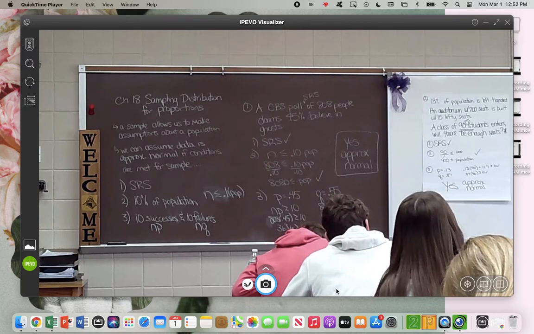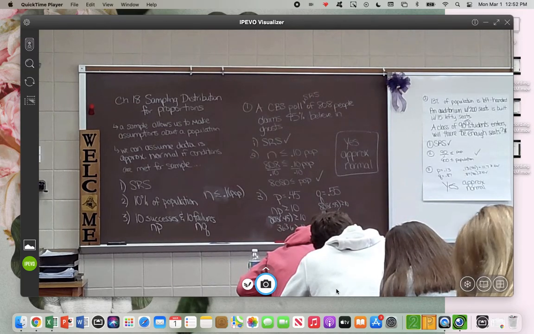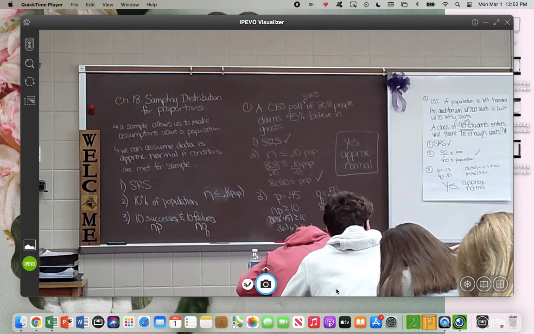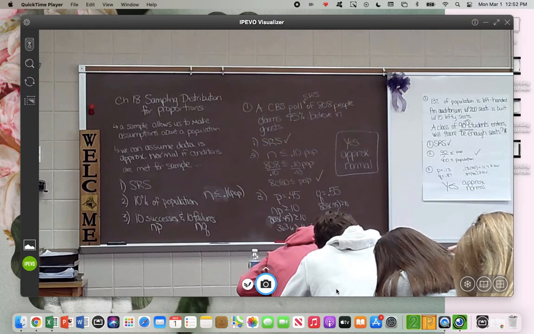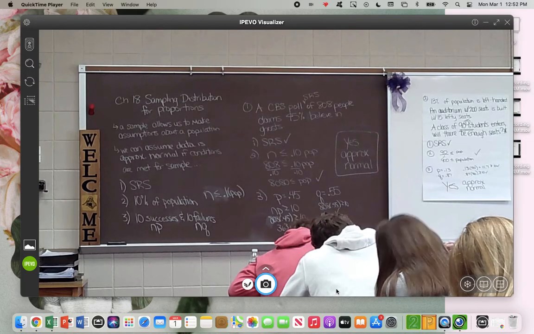It says the state police believes that 70% of drivers speed on the interstate, and they plan to research this by setting a speed trap and assessing 80 cars. How many of you feel like you would fail this speed trap? Me.